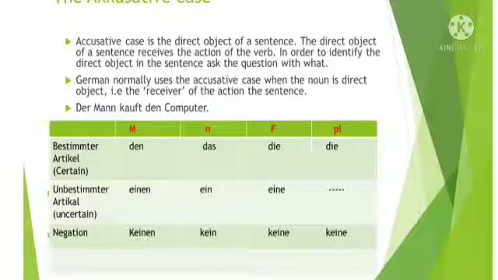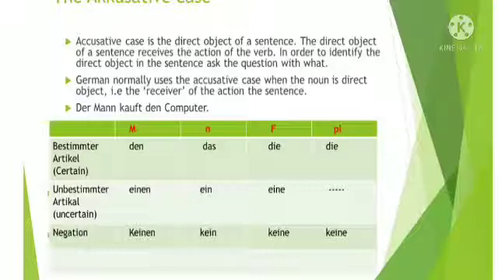In order to identify the direct object in the sentence, ask the question with what. Whatever answer you get, that is the direct object. Okay. So German normally uses the accusative case when the noun is a direct object, that is the receiver of the action in the sentence. Der Mann kauft den Computer.